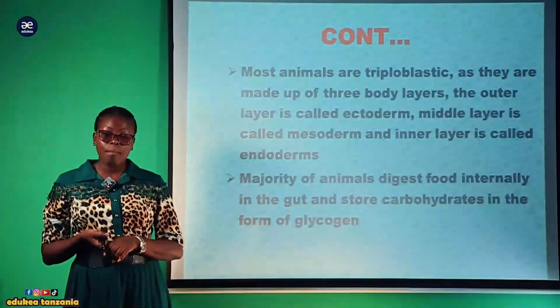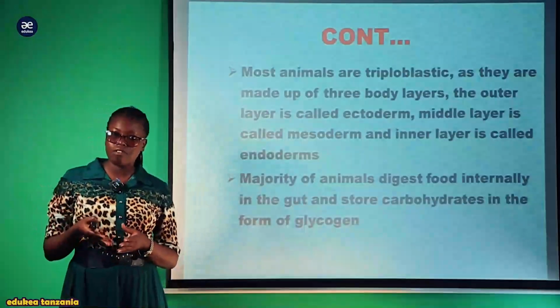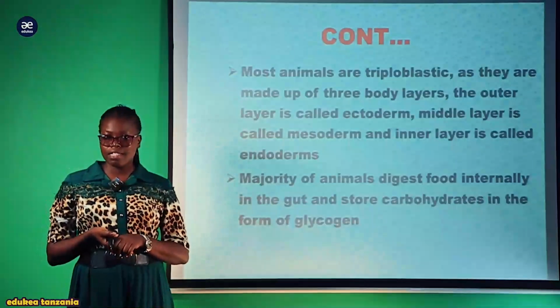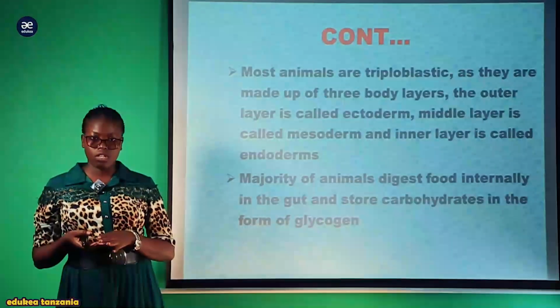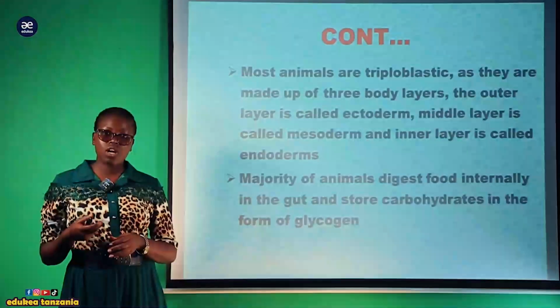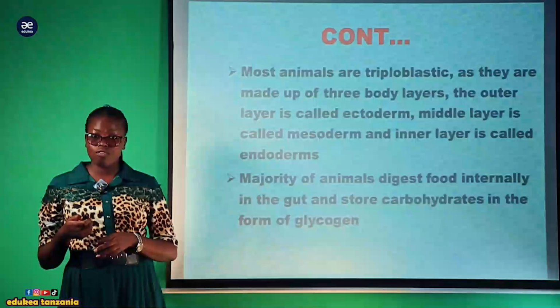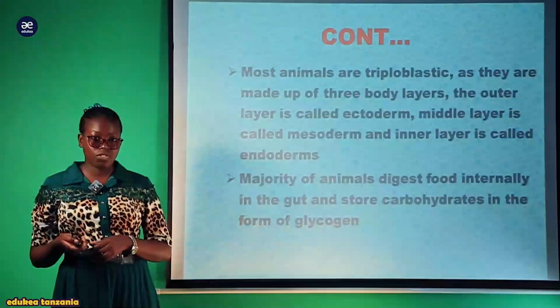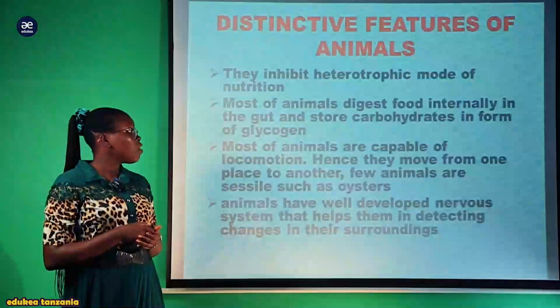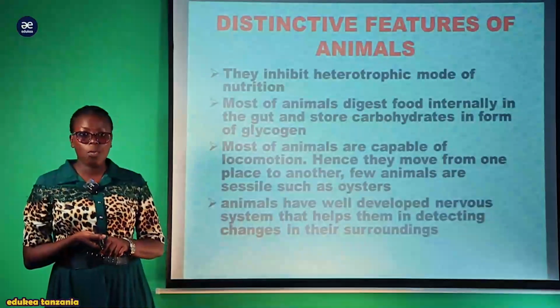Only animals, together with the kingdom Fungi, like yeast that we have seen, also have the tendency to store food in the form of glycogen. So animals have the characteristic of storing food in the form of glycogen, with the exception of plants, which store food in the form of starch. Now, what are the distinctive features of kingdom Animalia?